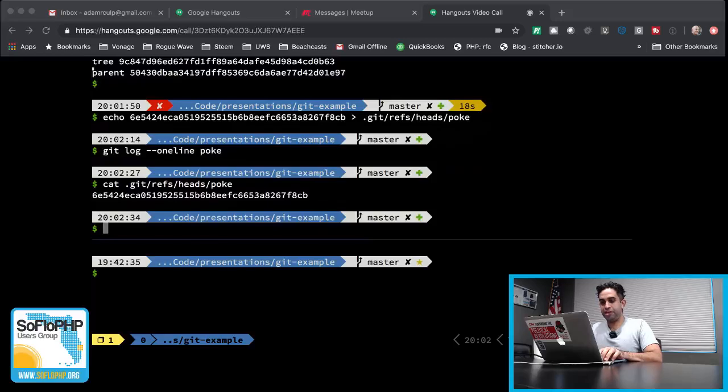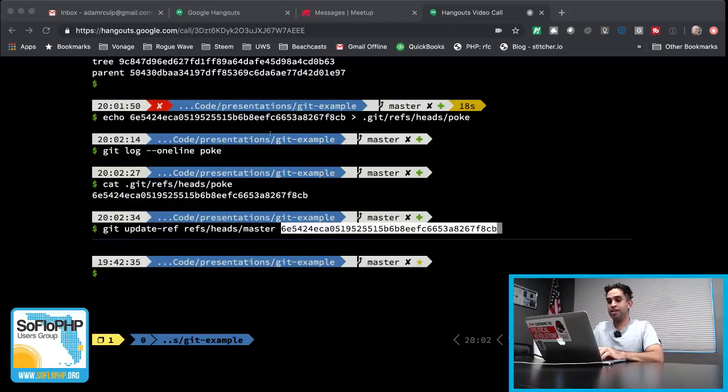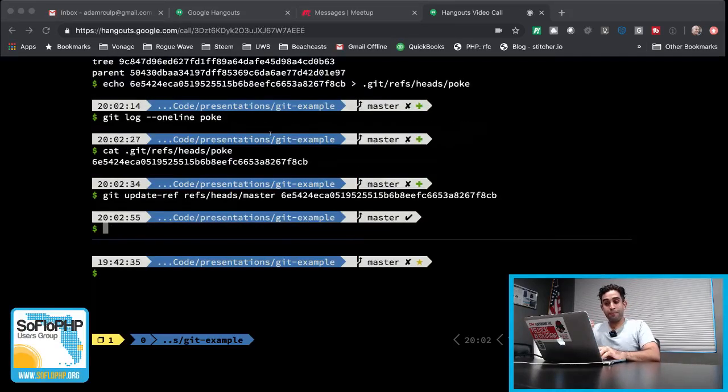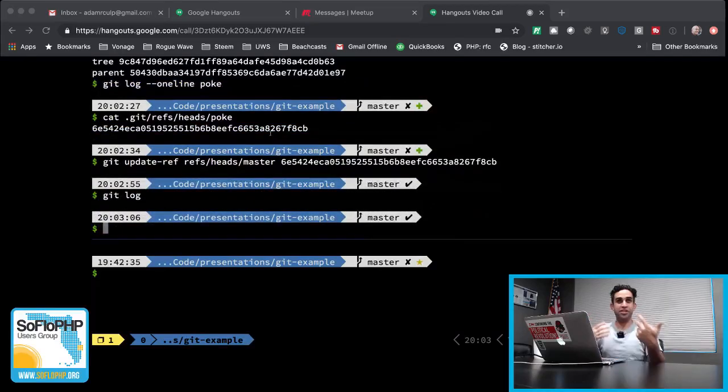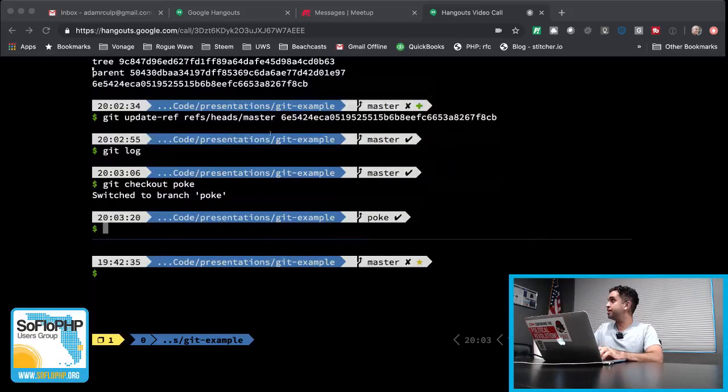And there's a safer git way to do this as well. So you can use git update-ref, and then again, refs heads. We'll use master in this case and give it that same information. Now that we've updated that ref, if we run git log right now, it also knows. So these files that are really just hashes behind the scenes, a small file with just the hash information inside refs heads, those end up becoming your branches. So if you wanted to, you can go ahead and check out poke, and it'll know about that.